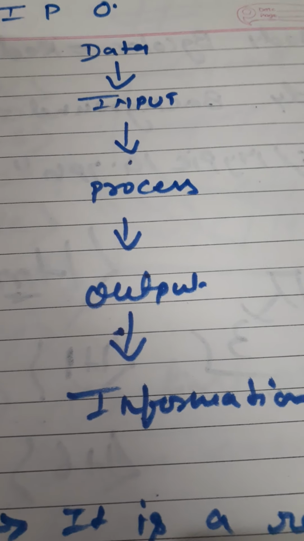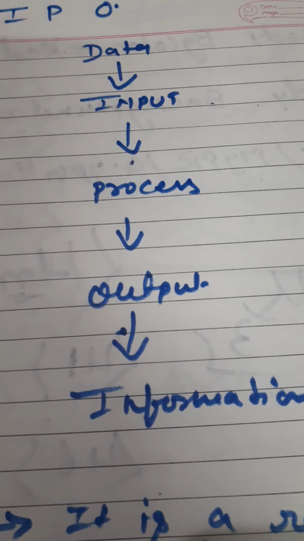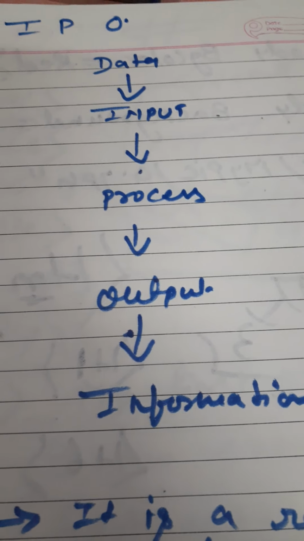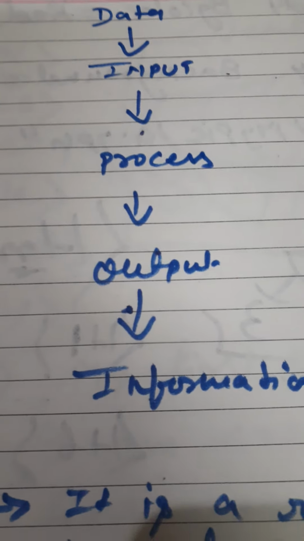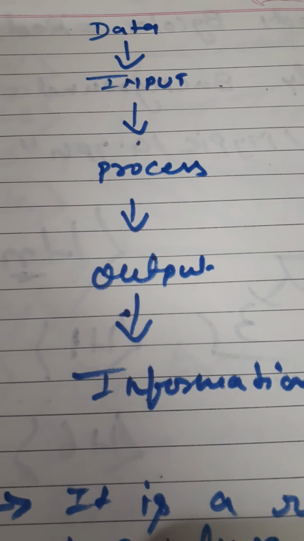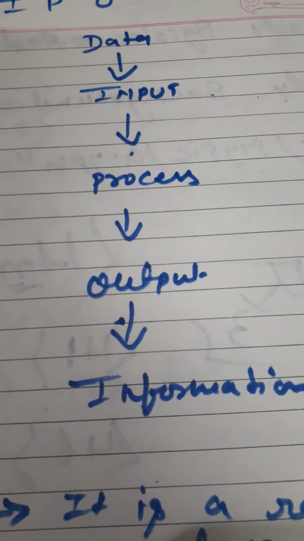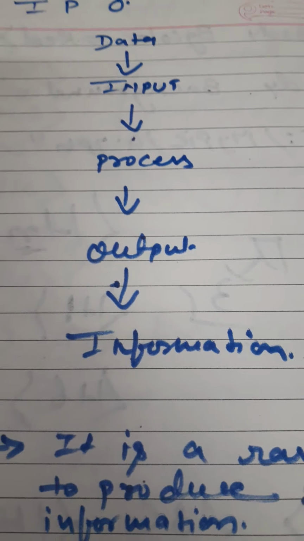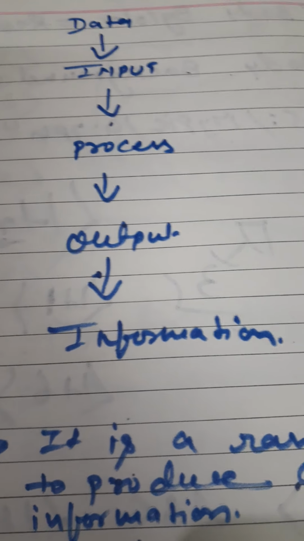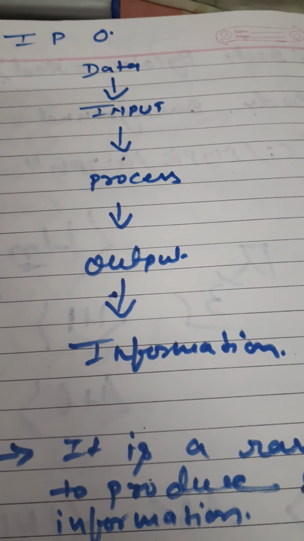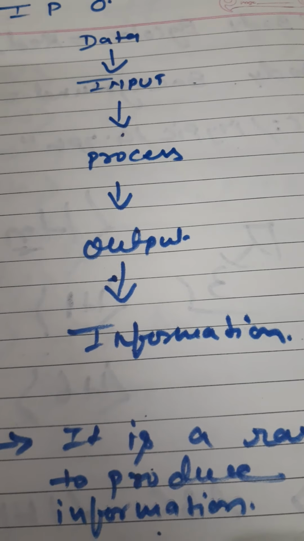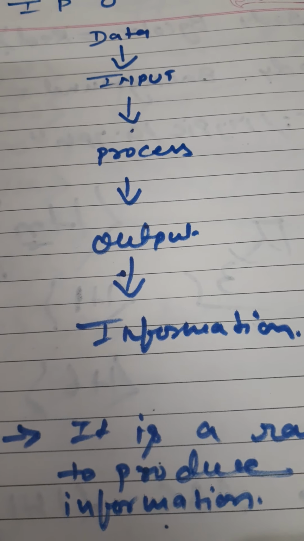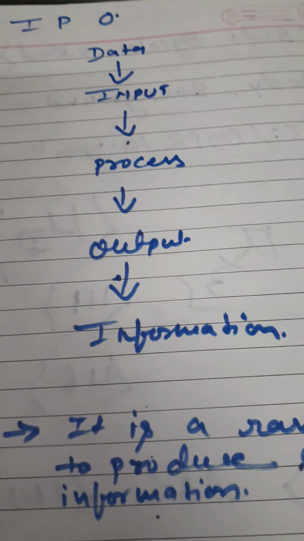After inputting data, it will go to the CPU for processing. Here, the CPU is responsible for processing the inputted data and trying to produce its output. Output is nothing, it is a result of processed data. And this form of processed data is also known as information.